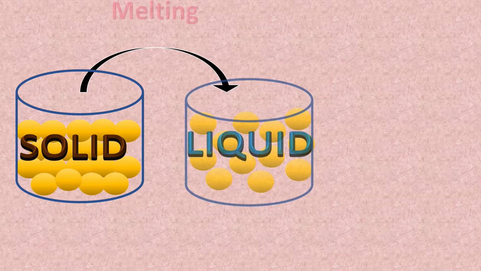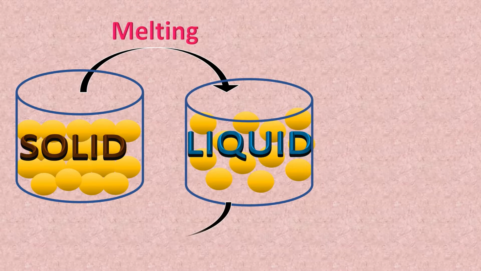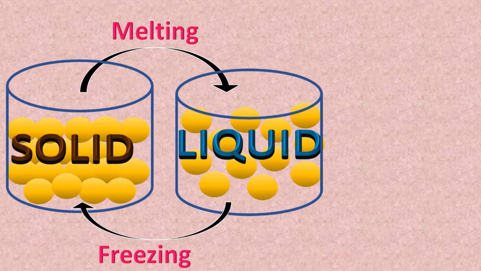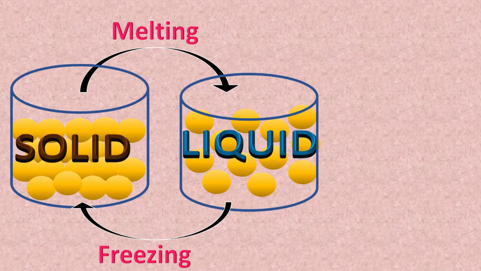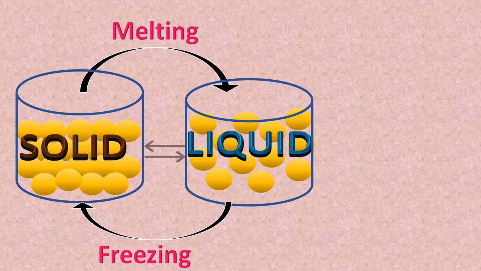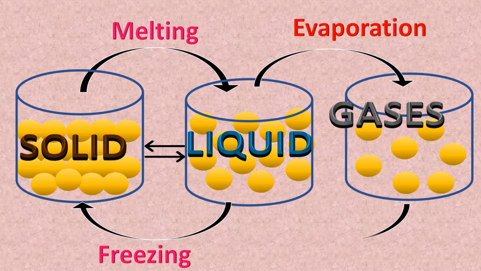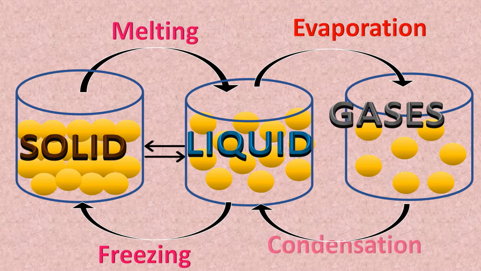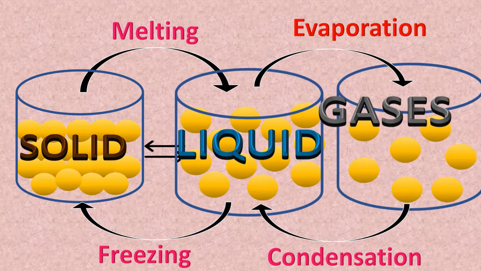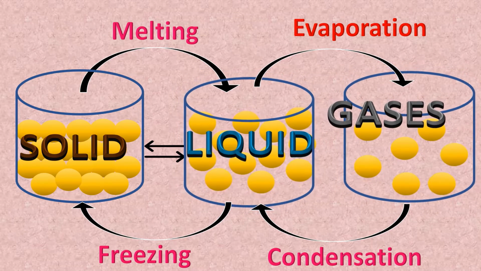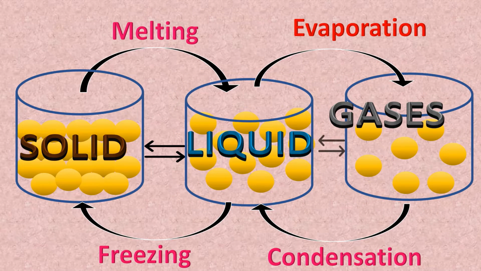So, solid is converted into liquid by the process of melting, whereas liquid is converted into solid by the process of freezing. Here both solid to liquid and liquid to solid are reversible. Liquid can be converted to gases by the process of evaporation and by the process of condensation gases can be converted into liquid. Here also liquid to gases and gases to liquid are reversible.